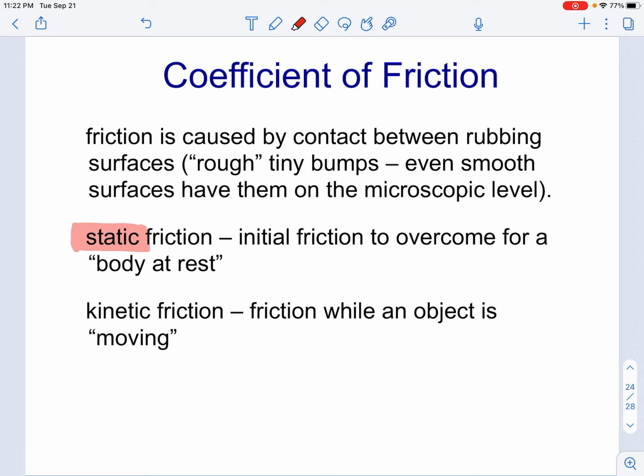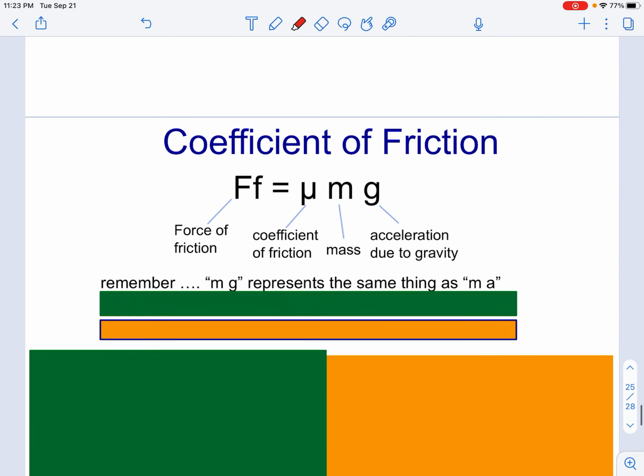Once you get that object into motion, you don't want to stop because there is a different amount of frictional force that is experienced whenever our objects are moving. So frictional forces, because the object is in motion, we are going to refer to that as kinetic. Kinetic means moving, okay? So kinetic friction is going to be anytime we have frictional force for a moving object.